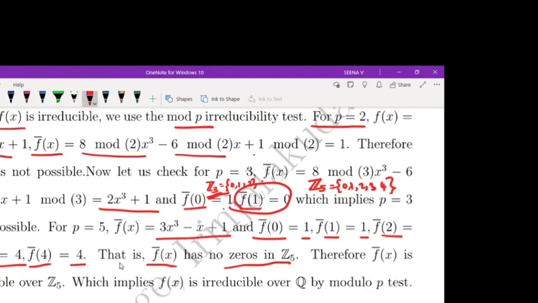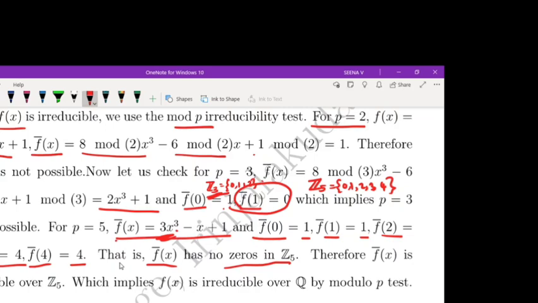So we are applying mod 5 like this. 8 mod 5 times x cubed. 8 mod 5 means 3. Minus 6 mod 5. Again, minus 6 mod 5 you can write as minus 1. 6 mod 5 means 1. Okay, and 1 mod 5 is 1.